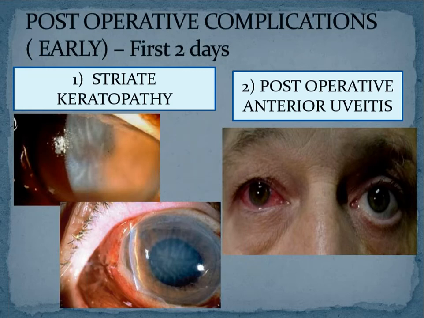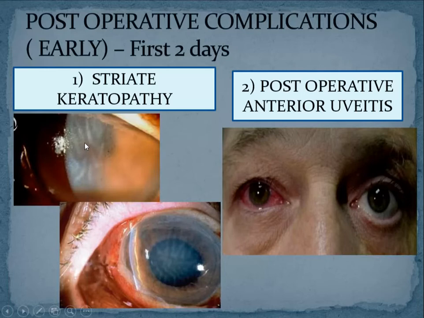The most common post-operative complication to occur on the first day is striate keratopathy. Look at this picture here. Striate keratopathy means on the corneal Descemet's membrane there will be folds and there will be edema in the cornea. Why is this occurring?